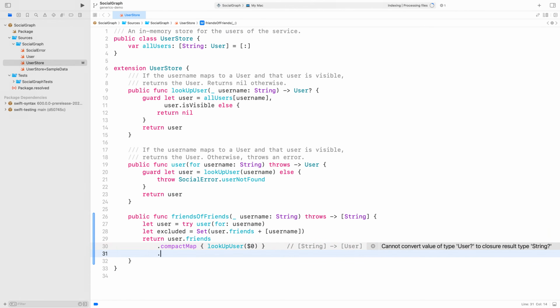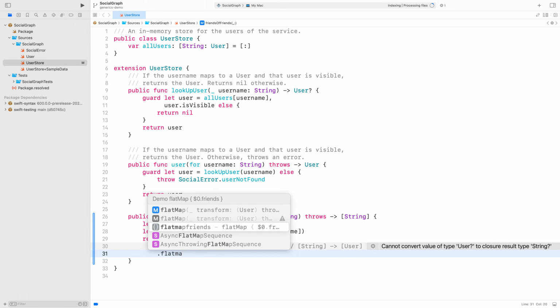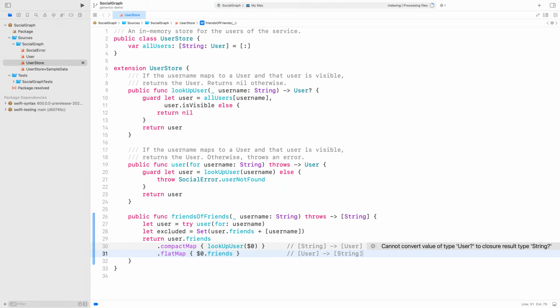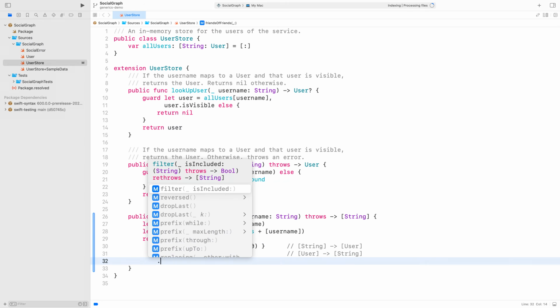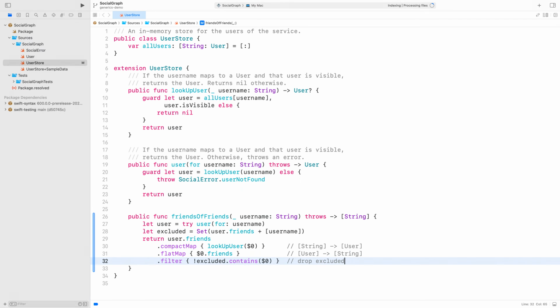Next, we want to gather all friends of the user's friends. flatMap concatenates these friends lists into a new array. Finally, we need to exclude the original user and their friends. filter drops the usernames that are in the excluded set. We're almost done, but there's one problem with the result. It may contain duplicate usernames.